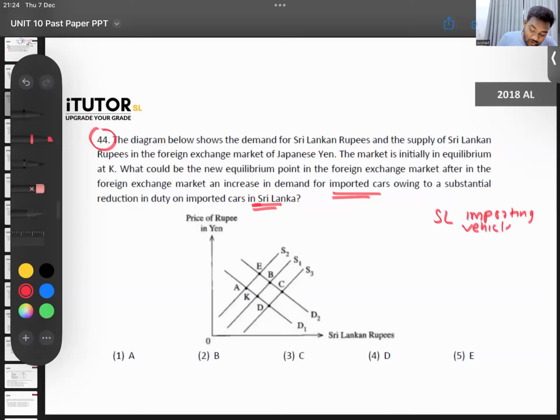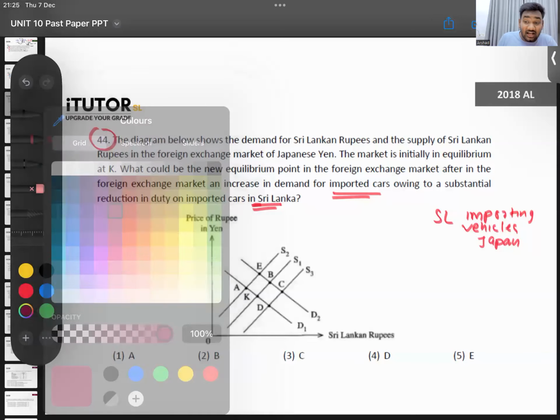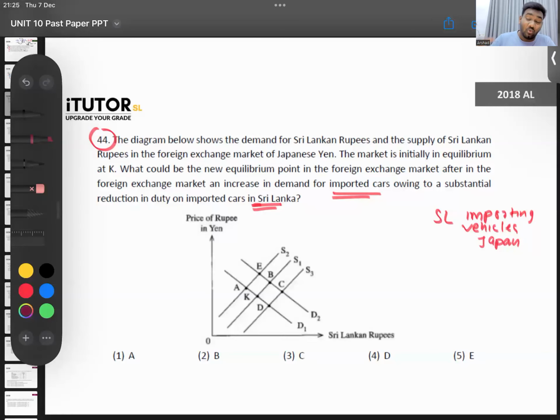You have to be very careful here. When Sri Lanka is importing vehicles from Japan, which currency will be demanded and which currency will be supplied? We are importing from Japan, so we have to pay Japan. What is the Japanese currency?